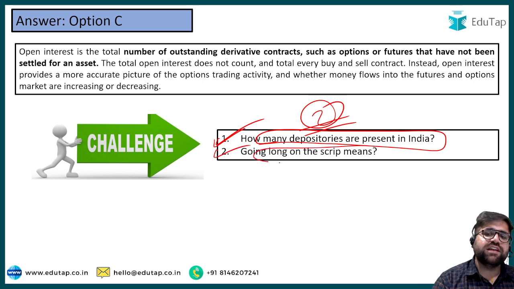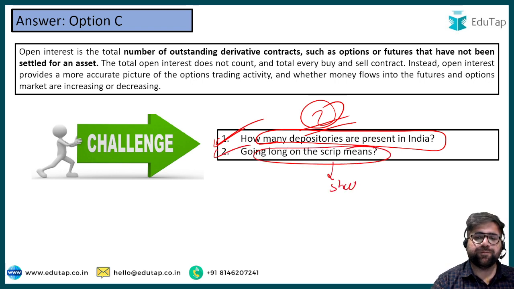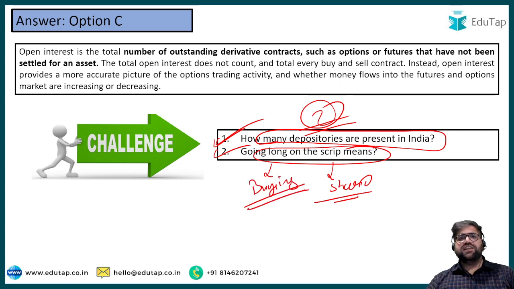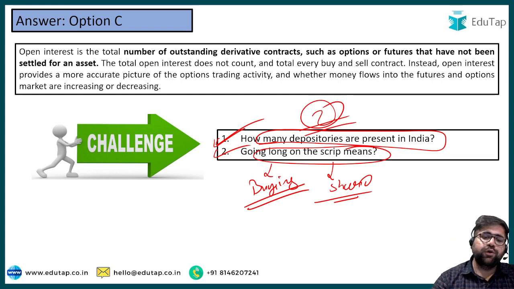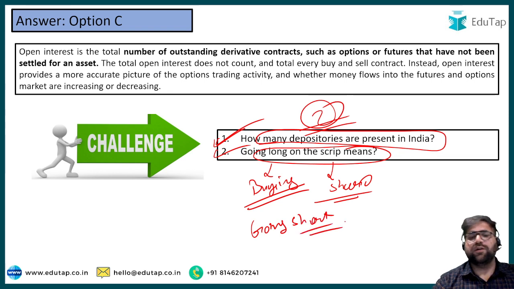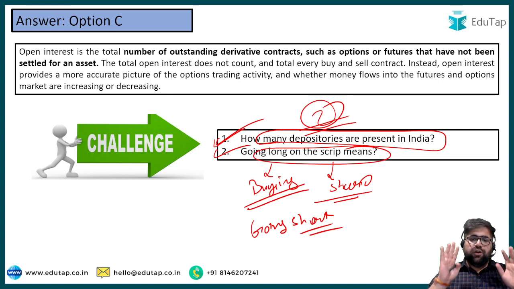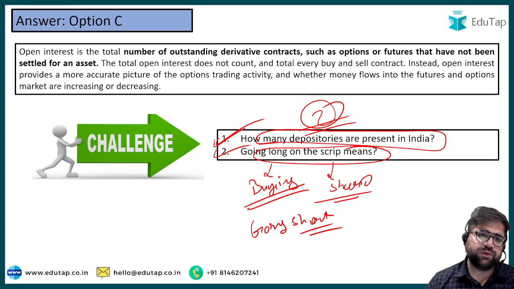Going long on the scrip, here scrip means share. Going long means that you are buying. Now, what is the terminology used for selling? It is known as going short. Just remember these 2 terms, and it is very important when it comes to market parlance. I hope you got the correct answers to these challenging questions as well.